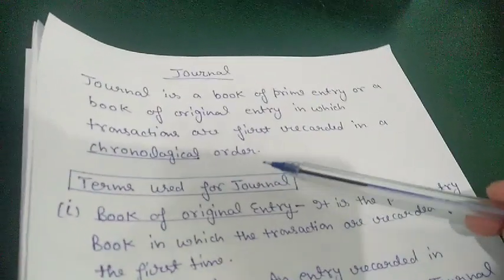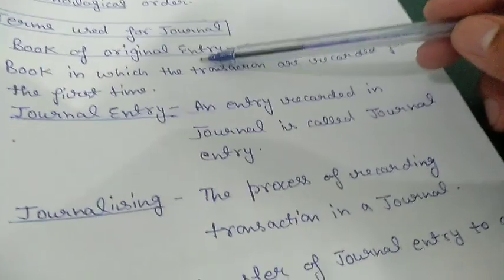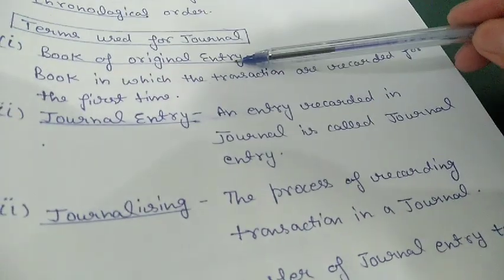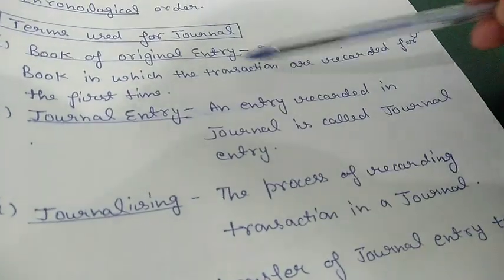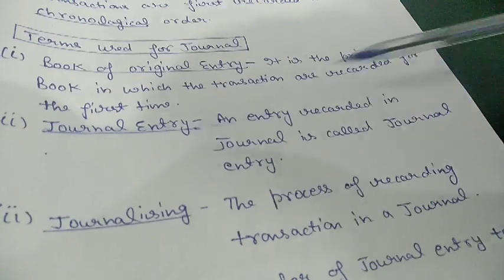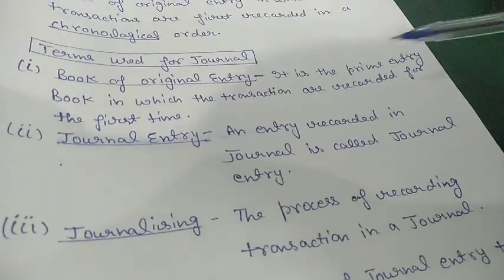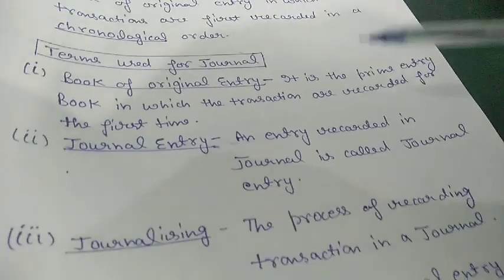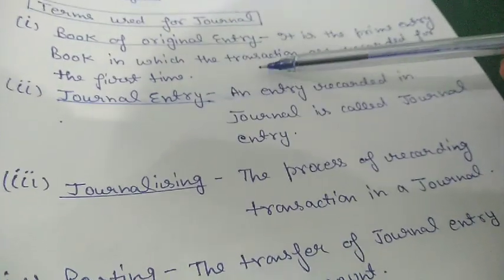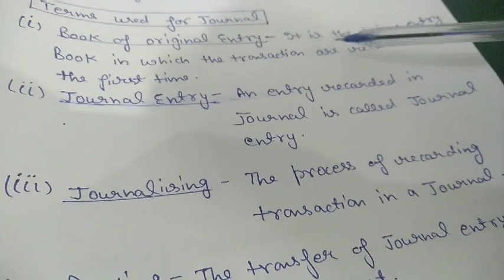Next thing is terms used for journal. Following are the terms which we use in case of journal entry. First is book of original entry. It is the prime entry book in which the transactions are recorded for the first time. As I said, it is the basic point from where the accounting process is started. We record all the transactions and events in journal.